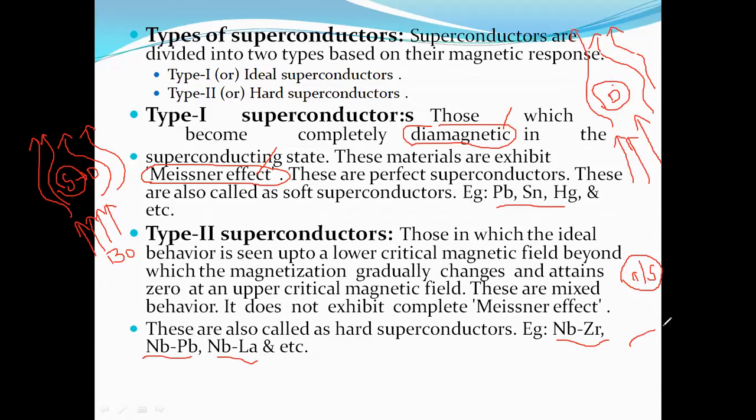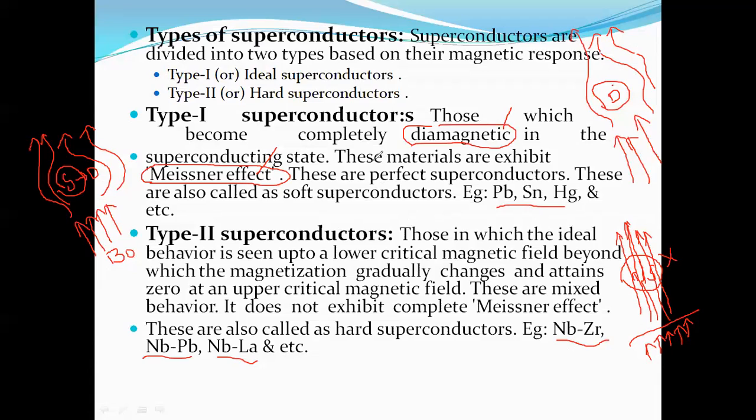When we are discussing a temporary superconductor, when we increase the magnetic field strength, at the high magnetic field the superconducting state diminishes. That means the magnetic lines passing through the superconducting material meet no diamagnetism. If you apply a high magnetic field, the diamagnetic property diminishes. So it is known as a type 2 superconductor.